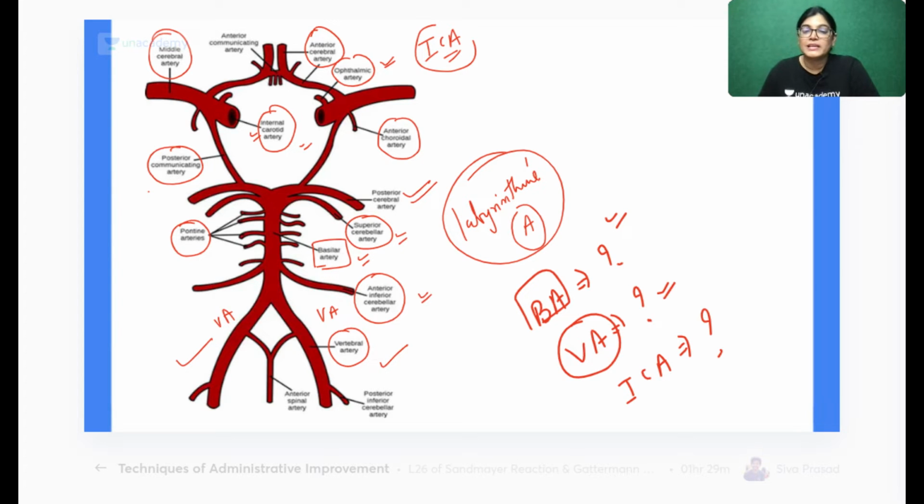The vertebral artery gives anterior and posterior spinal arteries. The two-side vertebral arteries join to form the basilar artery, and it also gives the posterior inferior cerebellar artery. The internal carotid artery gives the middle cerebral artery, anterior cerebral artery, ophthalmic artery, anterior choroidal artery. All these are the branches. So you can see here. Mnemonic. Okay.